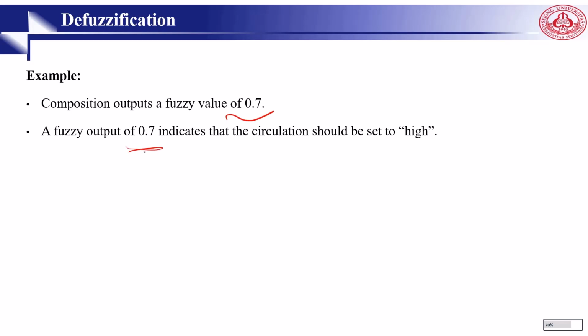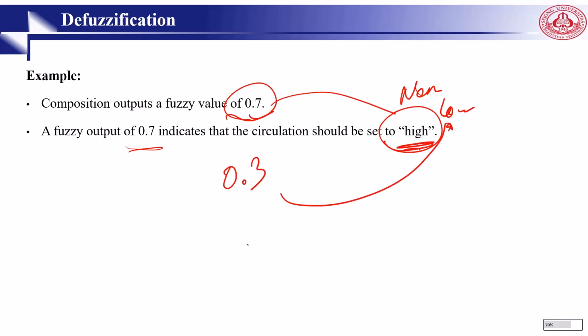The fuzzy output of 0.7 indicates that the air condition should be high, because high is the answer. This 0.7 imprecise value is not directly useful, since the air condition level is low or high. So the defuzzification process converts 0.7 to one of these. In this case, it is clear that the fuzzy output 0.7 means high, right? If we got, for example, 0.3, then we may think low. If we got 0.1, we may think of stop.